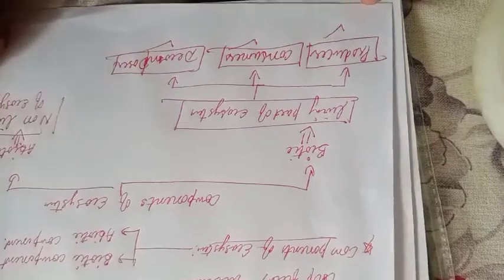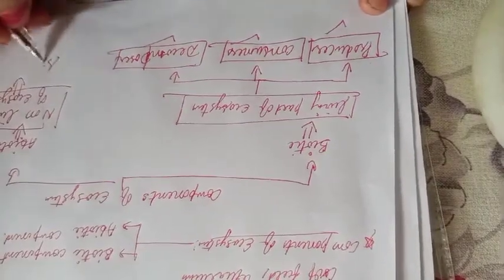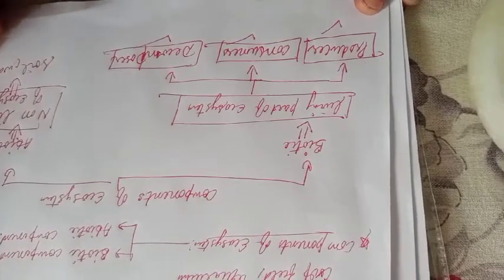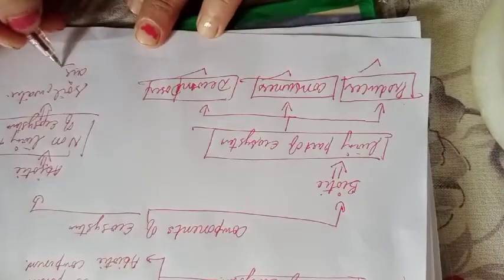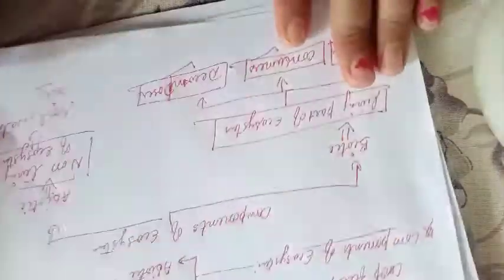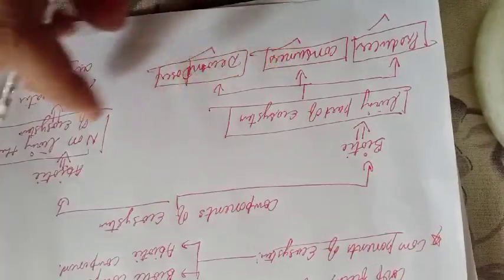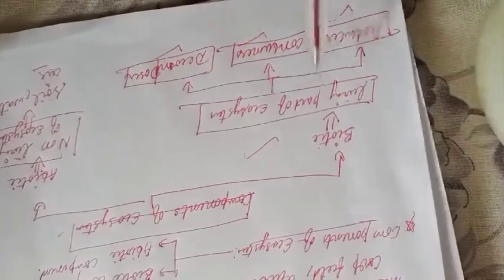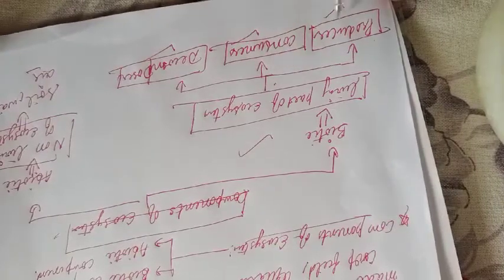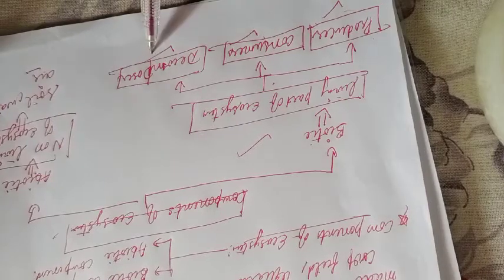And what comes under the non-living things, or abiotic components? Soil, water, air. All those things come under the abiotic component of the ecosystem. So here we first discussed the two main components of the ecosystem: first, biotic, and second, abiotic. The biotic component is the living part of the ecosystem, consisting of three main divisions: producers, consumers, and decomposers.